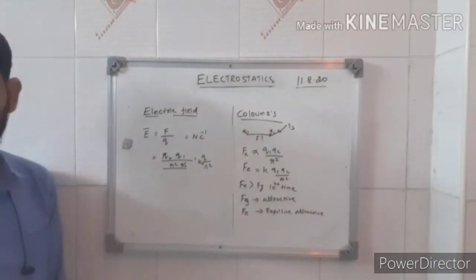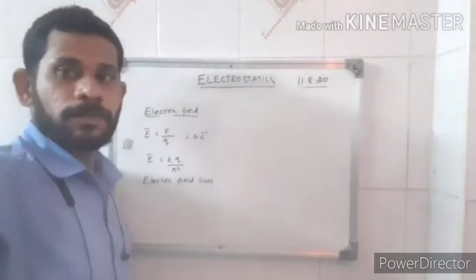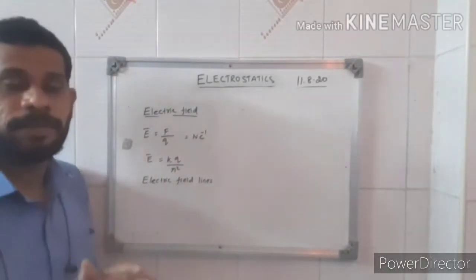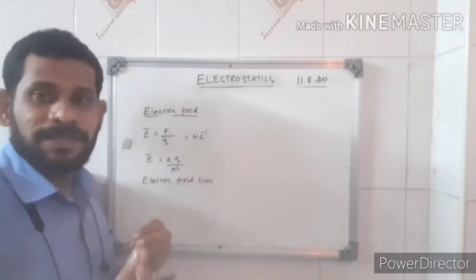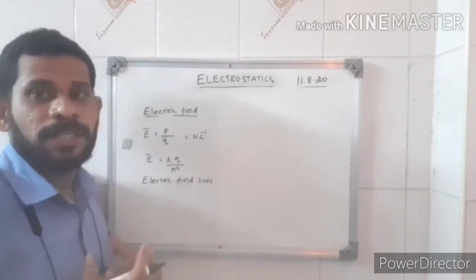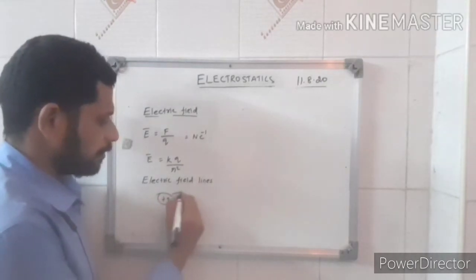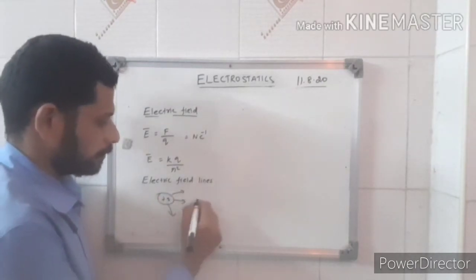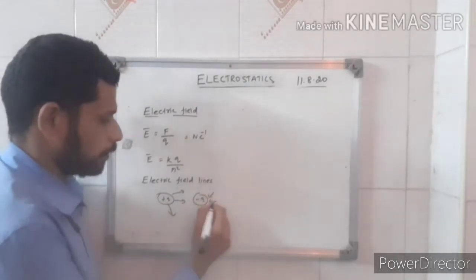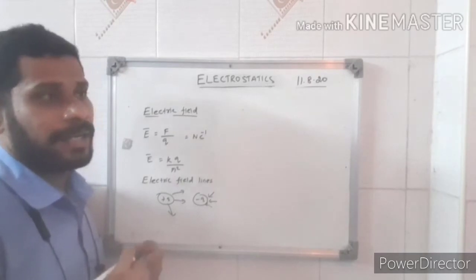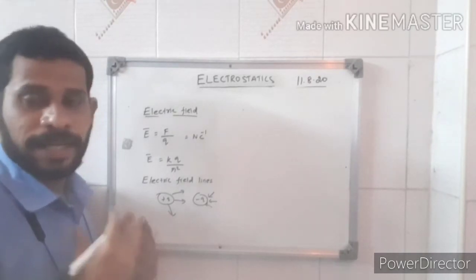Okay, so KQ by R square. The next one is electric field lines. What is it? Electric field lines are nothing but, for a positive charge, radially outward, and for a negative charge, radially inward. The electric field lines always go outwards like this, and for a negative charge they will be inward. Remember, how much force is experienced by a unit charge is called electric field.